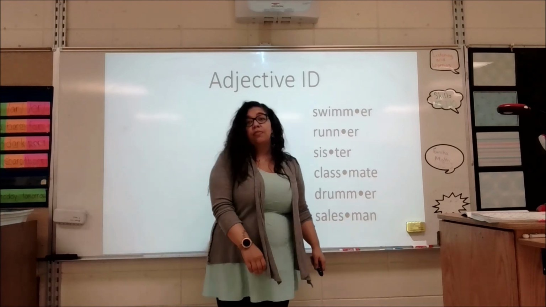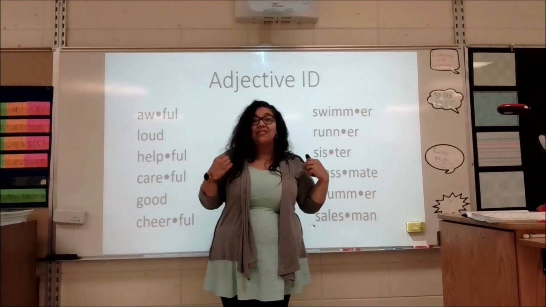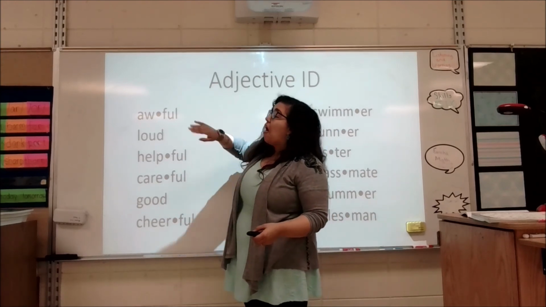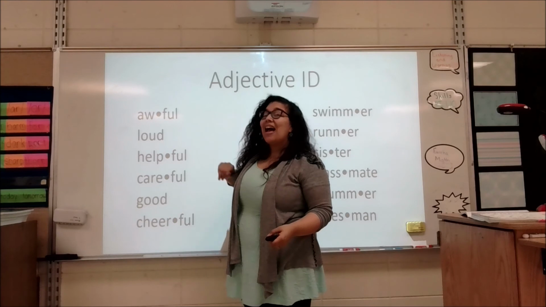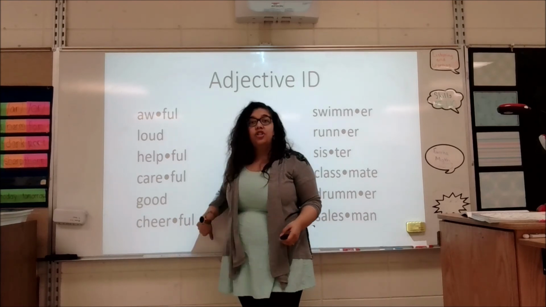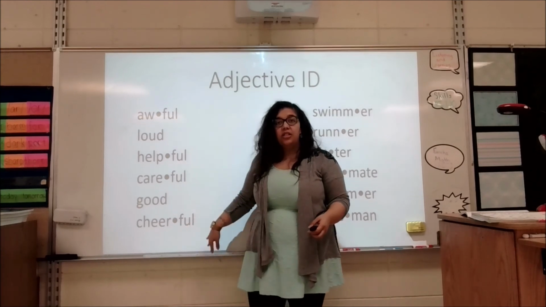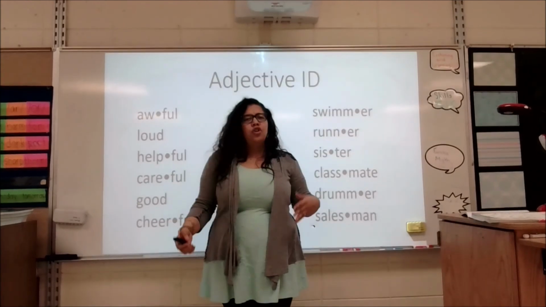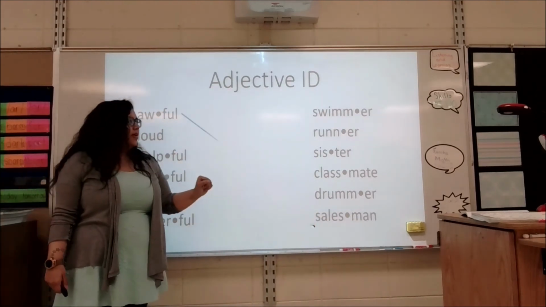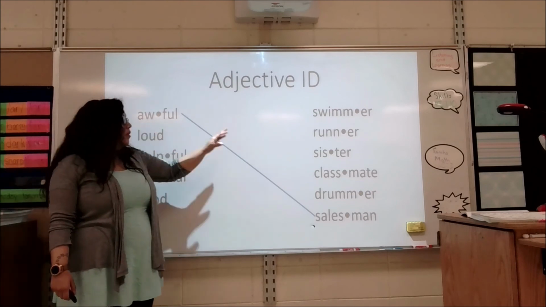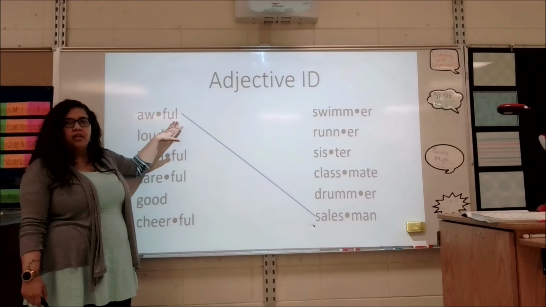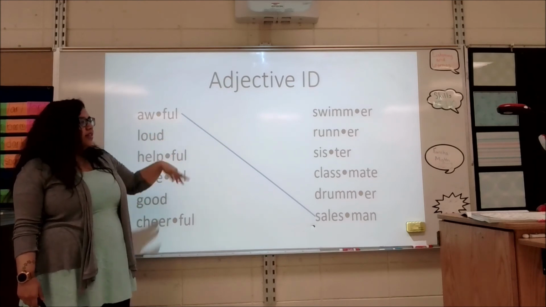So in addition to a list of people nouns, I also have a list of adjectives, which are words we could use to describe them. We've got awful, loud, helpful, careful, good, and cheerful. So here are my adjectives and here are my nouns. We're just going to make up some matches for these. So let's have the salesman be awful. The awful salesman. Could somebody else be awful? Could the swimmer be awful? Yeah, the awful swimmer, the awful runner.